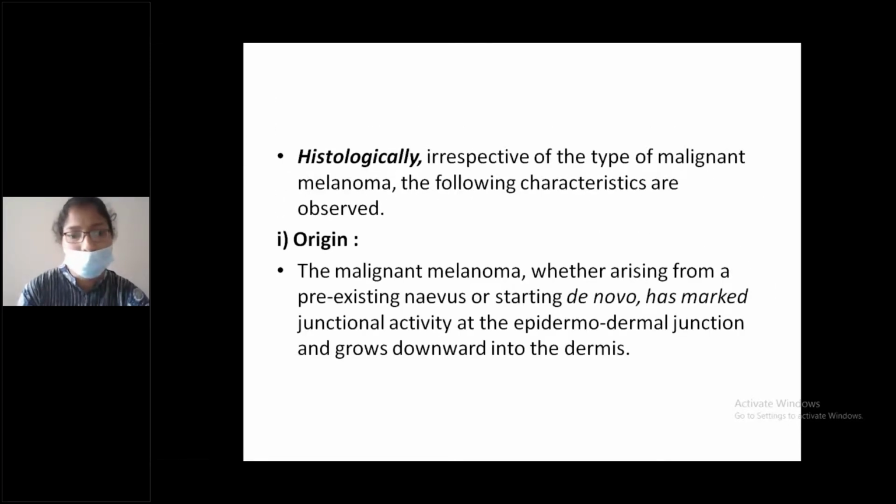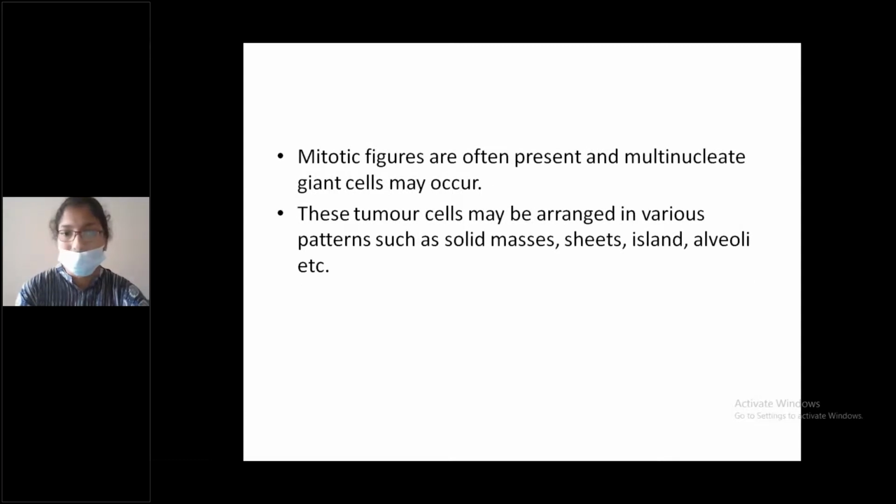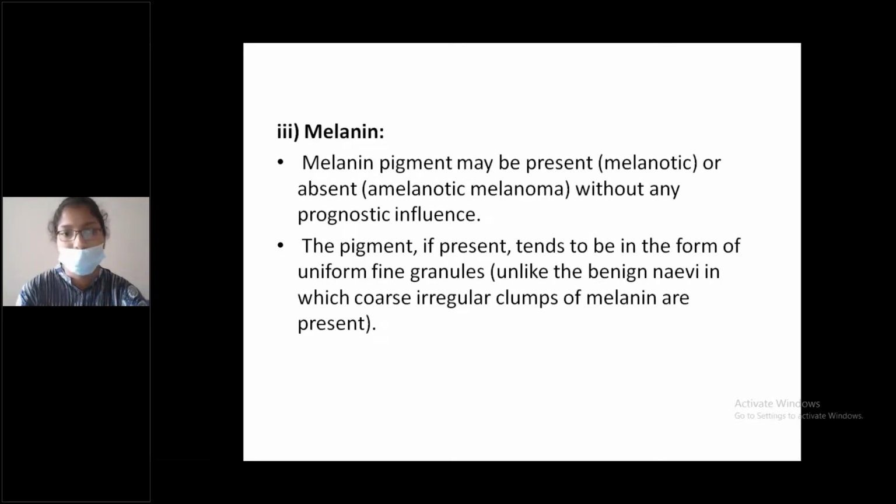Histologically, the origin, the junctional activity at the epidermodermal junction, is very important. Tumor cells are larger cells with amphophilic cytoplasm and large pleomorphic nuclei with conspicuous nucleoli. Mitotic figures and multinucleated giant cells are seen, and these tumor cells are arranged as solid masses, sheets, islands, or alveoli.